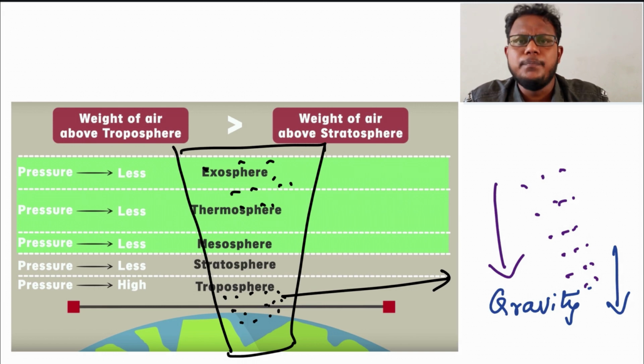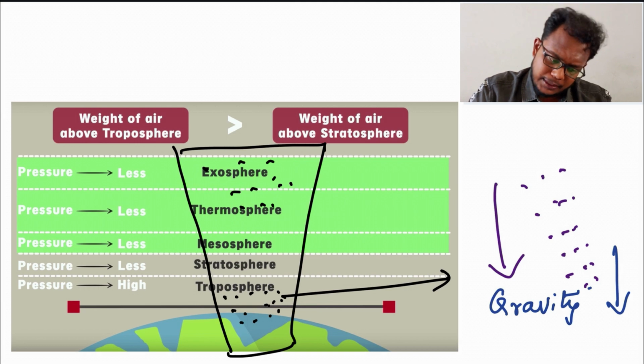There are trillions and billions of air molecules which together form a heavy weight, so they exert some pressure on our earth and on us. That is the atmospheric pressure.